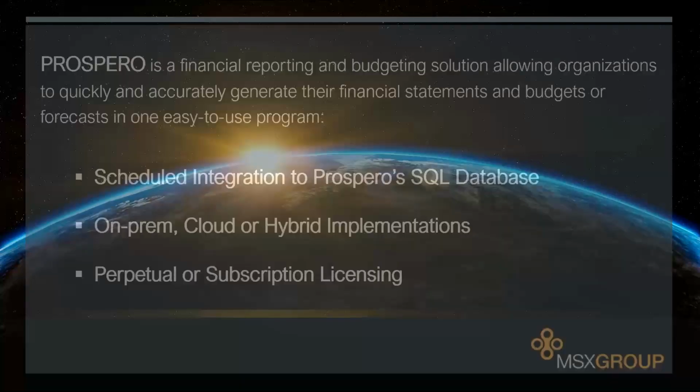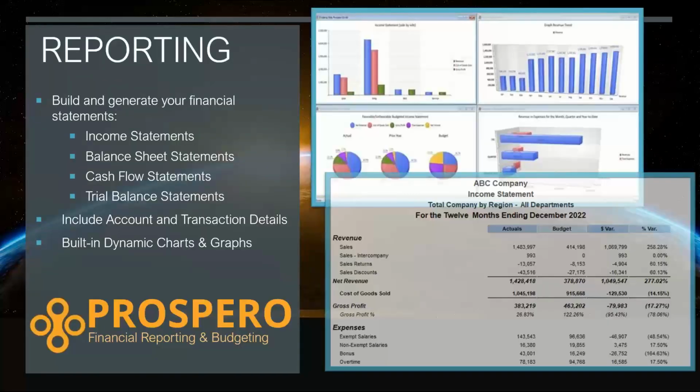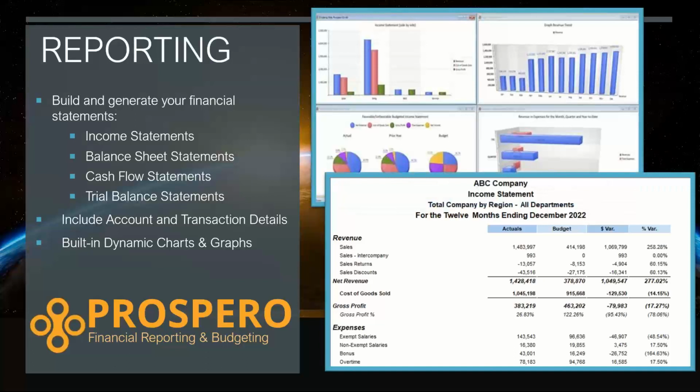For reporting in Prospero, we tailor this to handle all of your financial statements, your income statements, balance sheet statements, cash flow statements, trial balance statements, and any other general ledger schedules you want to pull together, as well as pulling in any data from Excel spreadsheets, like maybe budget data you might have in Excel or statistics, and we can use those in reports inside Prospero.